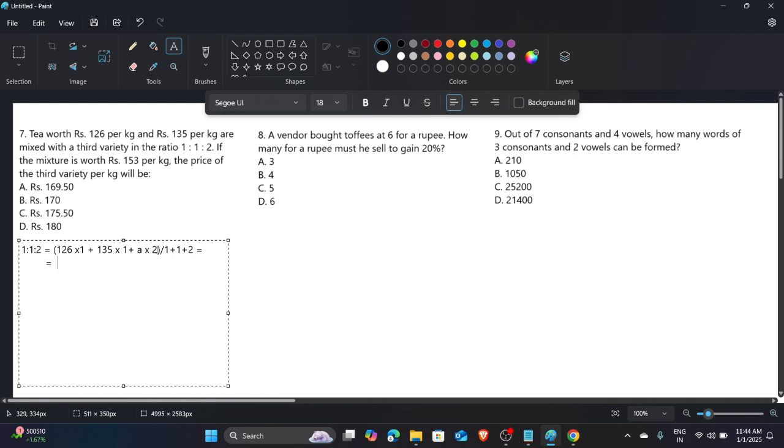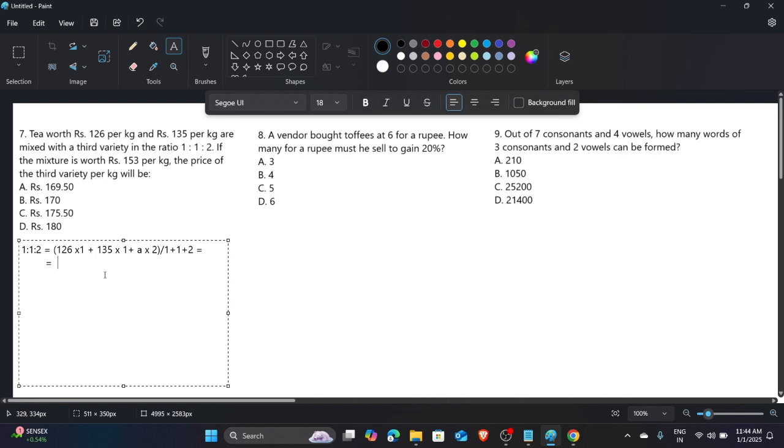Because the quantity of this is 2, the price will be a little bit toward this side. This is the average concept. So if you don't know it, then comment, and I will make one complete video only on average. It's a question of mixture and alligation, but the concept is average. Every mixture and alligation question can be done with the concept of average, because it is based on average, but we make some short tricks on it, so we do it in a different way.